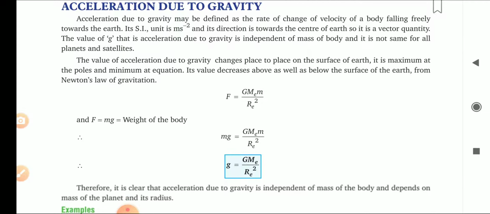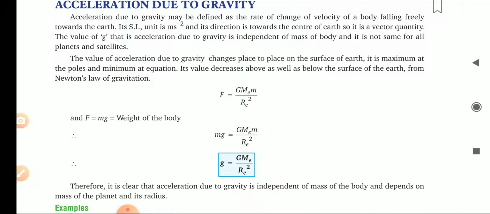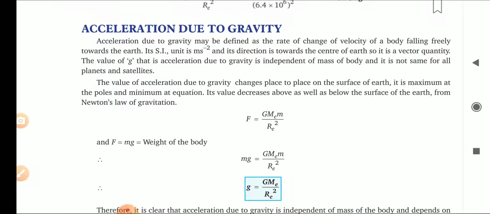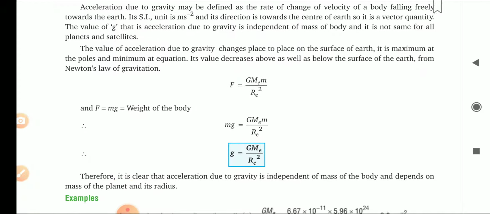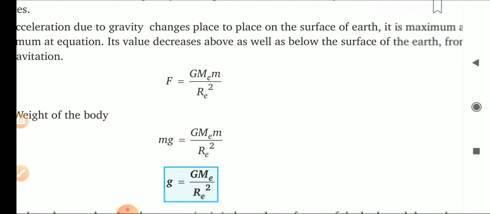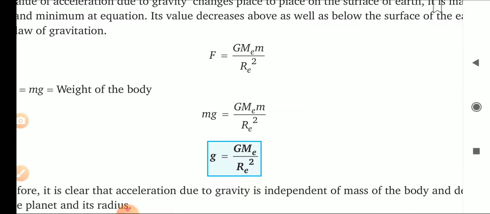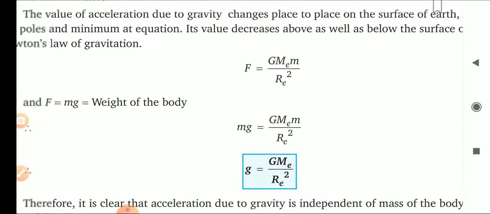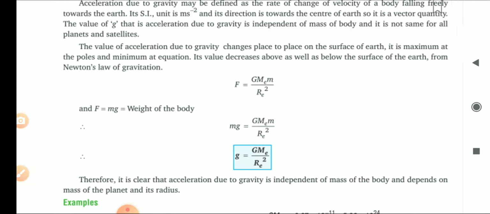Next one is acceleration due to gravity. It is very simple. We have seen this equation for the force: force equals G Me m upon Re square. Just focus on this equation. What is Me m? That is m1 m2. First is the standard mass of the Earth, and the other mass, under assumption, is small m. Re is the distance of that mass from the center of the Earth.